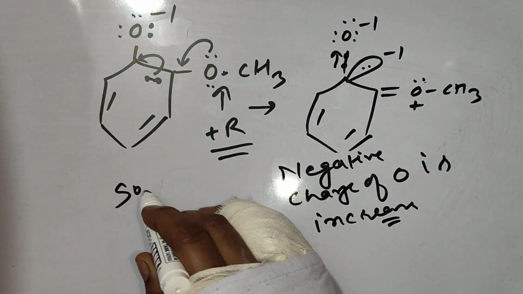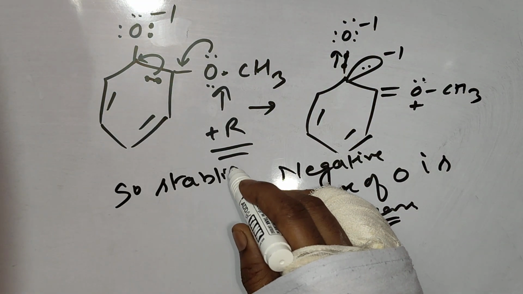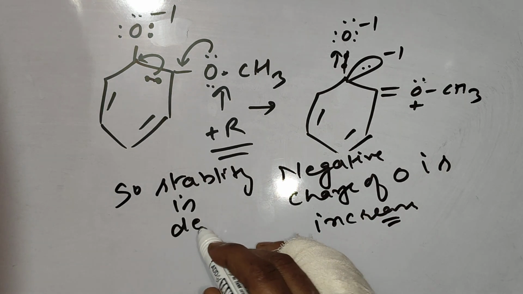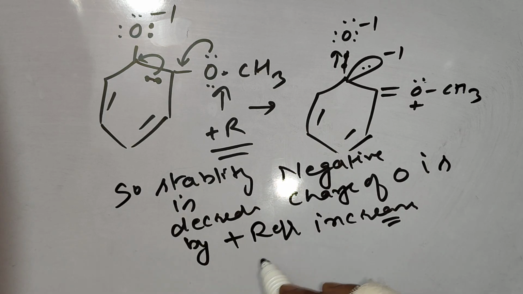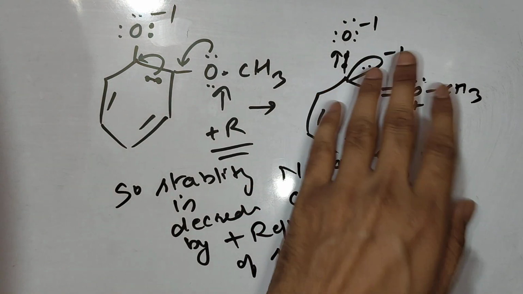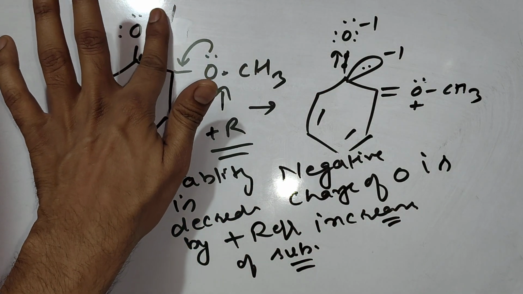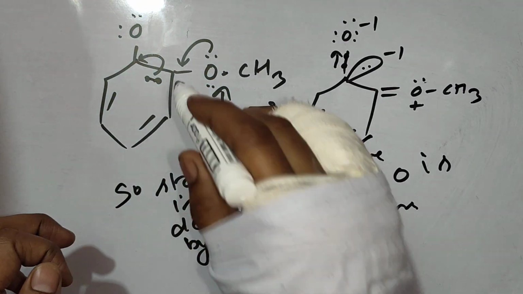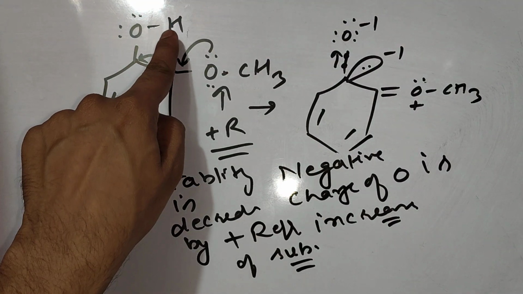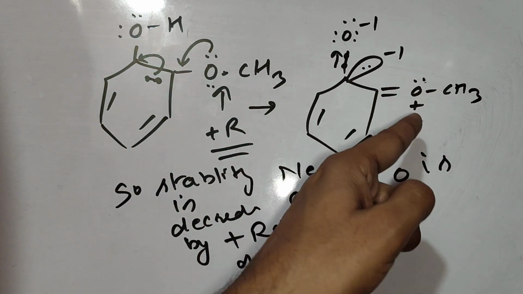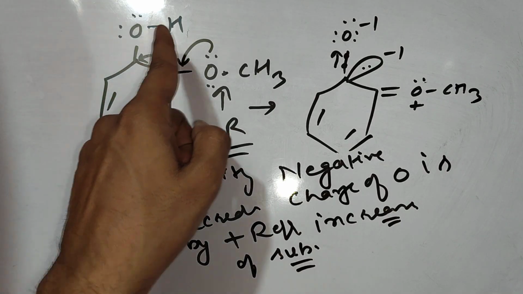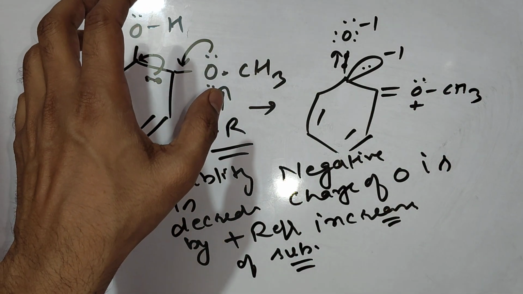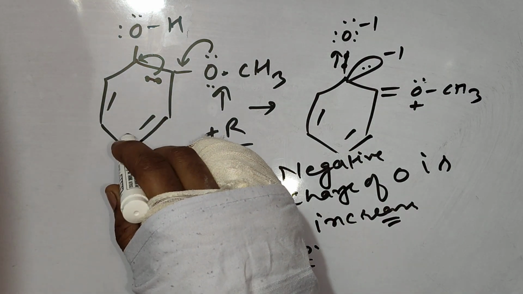So stability is decreased by plus R effect of the substituent. Means this anion is unstable. So this particle knows that after loss of H positive, I will get an anion which is destabilized by the plus R effect of a substituent. So it will hesitate a little to deliver H positive. That's why release of H positive will become difficult and this compound will become less acidic.